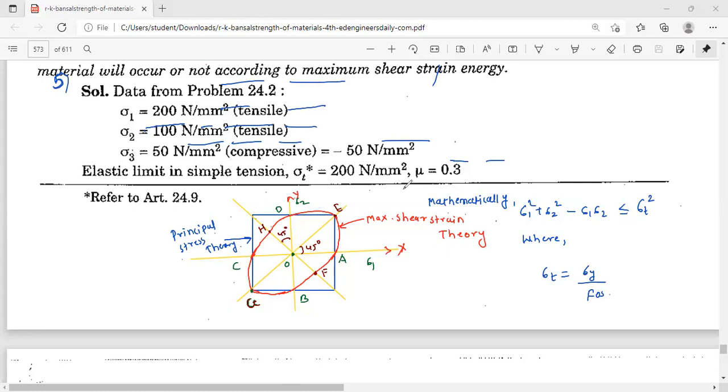Okay, so the formula for maximum shear strain theory is sigma 1 square plus sigma 2 square minus sigma 1 into sigma 2 should be less than or equal to sigma t square, and sigma t is nothing but yield stress divided by factor of safety. Okay, please write down fast. So we will solve numericals.